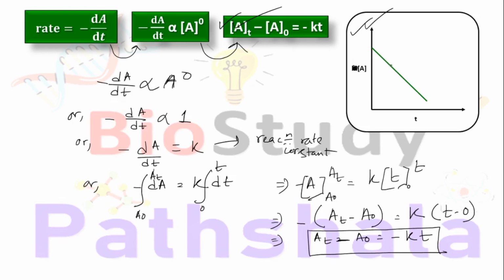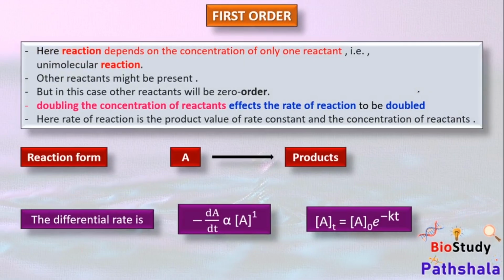And in this graph, the straight line shows minus K slope. So next is the first order reaction. In this case, doubling the concentration of any reactant will double the reaction rate. That means the concentration of the reactants has an effect on the reaction rate, and the reaction depends on the concentration of only one reactant, and it is almost a unimolecular reaction. If other reactants are present, these reactants should be in zero order. Then the whole reaction will be a first order reaction.